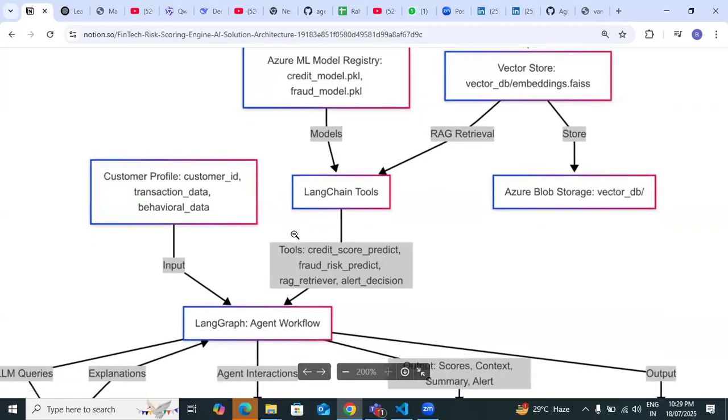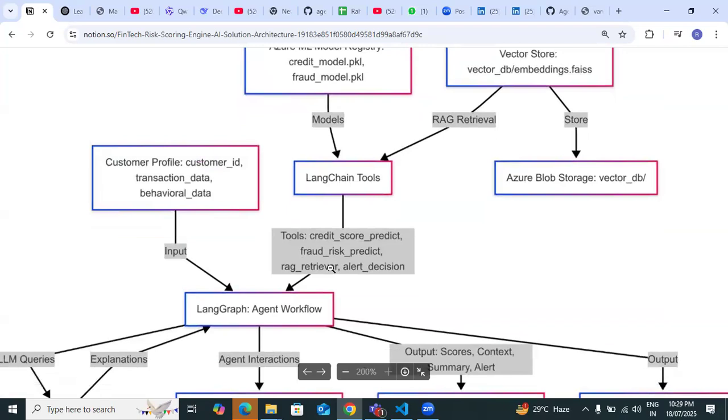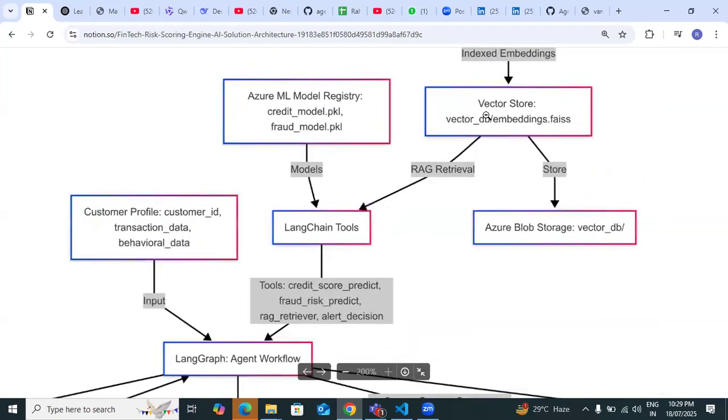And with the help of what? From blob storage also a link should be there, right? Here is the vector storage. Yeah, but you are storing there in blob. After that, what are you going to do with the Azure blob?